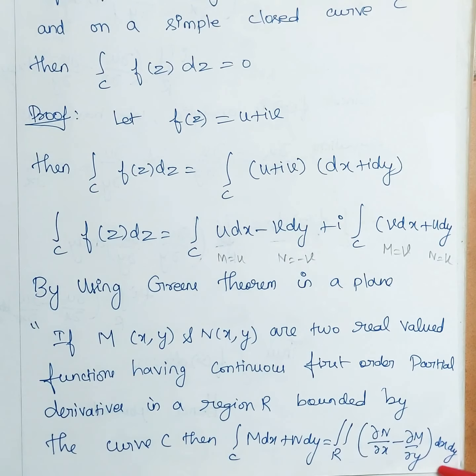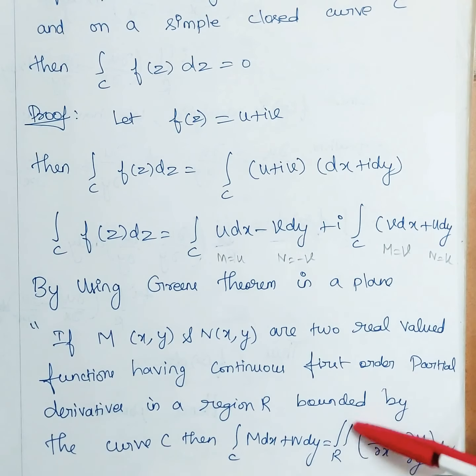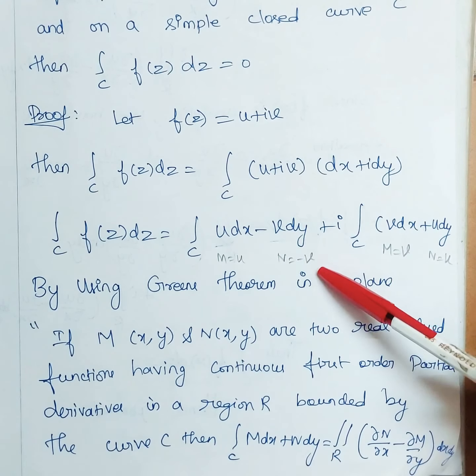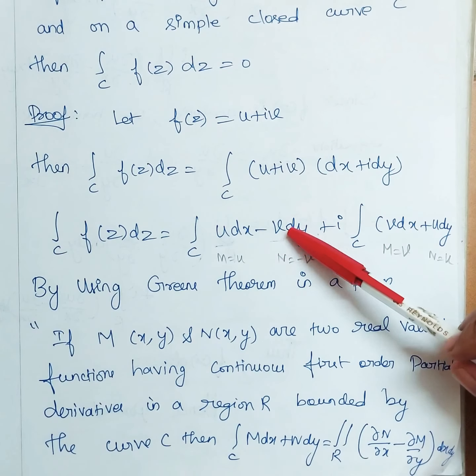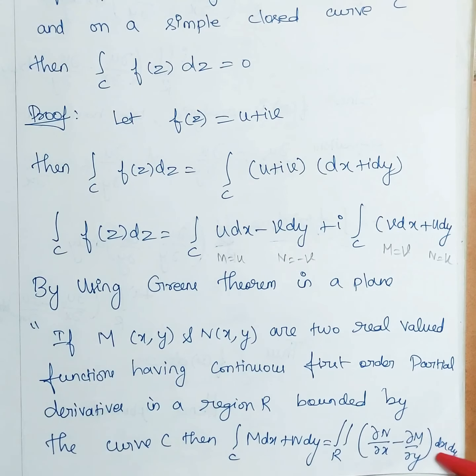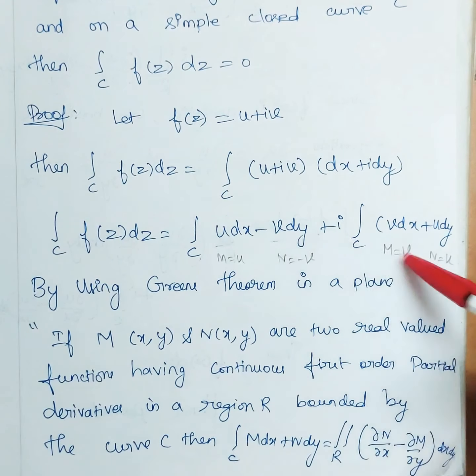So what is the other side? Double integral del N by del x minus del M by del y. So for example, if I am writing this, double integral over R del v by del x, but here we have a negative sign. So here negative will come, and then the next one will be minus of del M by del y. So I will write del u by del y. So let us use Green's theorem for these two values.